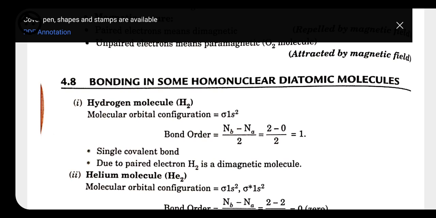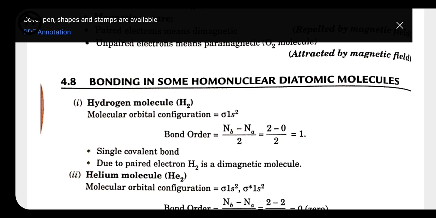So it is equal to 1. It means the bond order is 1, so it has a single bond. Because of the presence of paired electrons, one orbital has 2 electrons and the rest of the orbitals are vacant. So because of the presence of paired electrons, this shows diamagnetic nature.